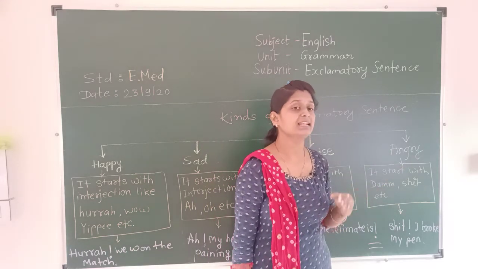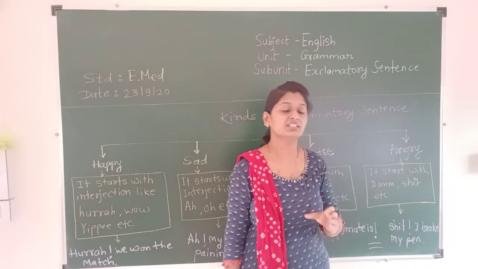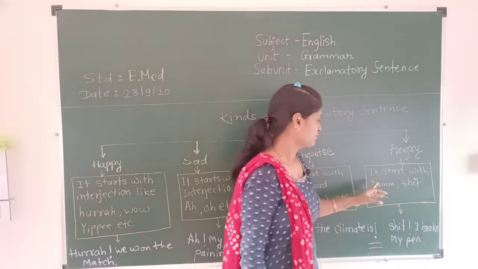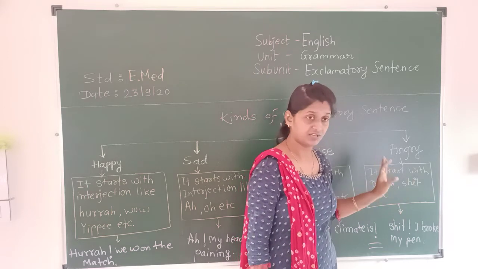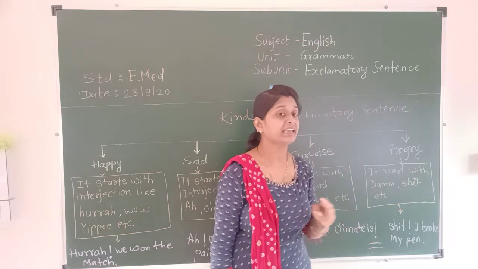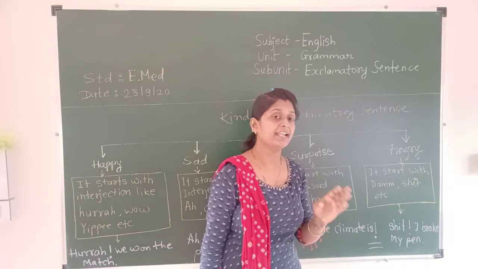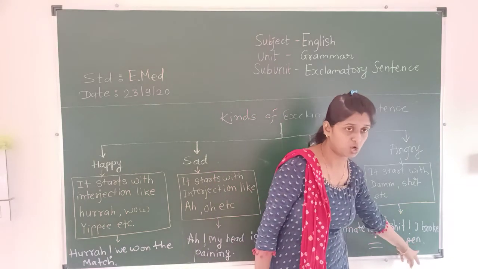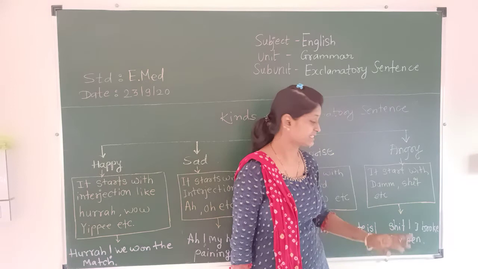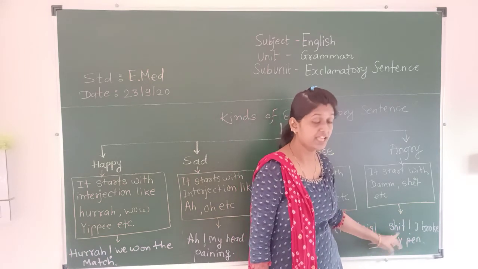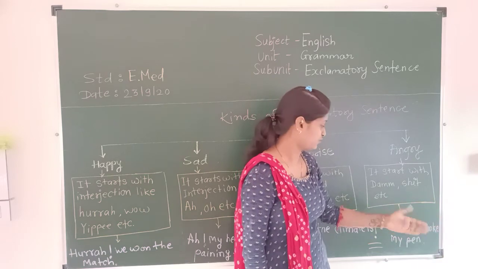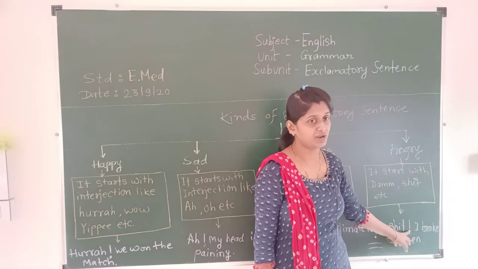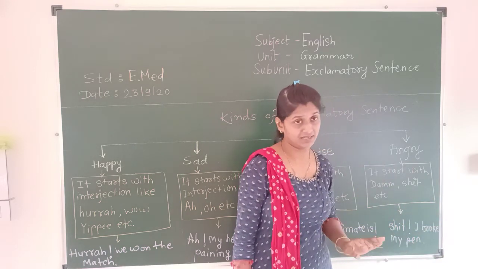Okay, and an angry sentence also ends with a full stop, and it starts with the interjection word, and right next to the interjection word you have to give an exclamation mark.